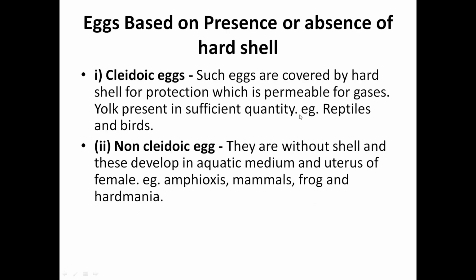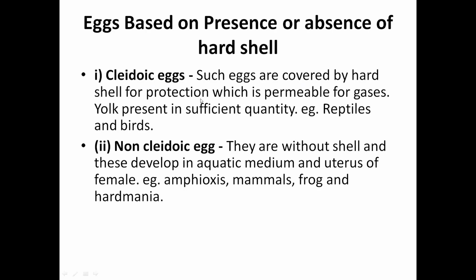Eggs based on the presence or absence of hard shell. So that was regarding the yolk distribution and quantity of yolk. Now based on the presence or absence of hard shell, some eggs are having a hard shell, some are not. Those which are having it, they are called cleidoic eggs.